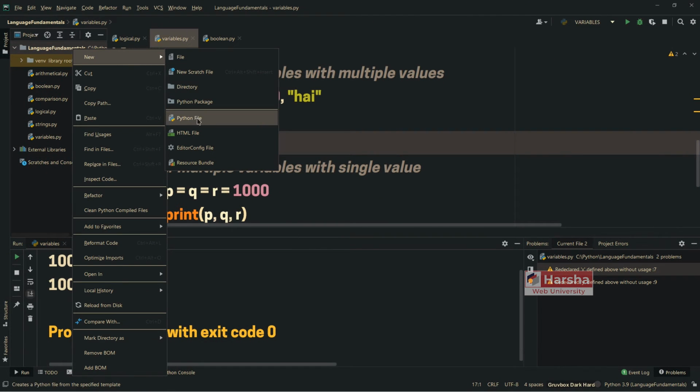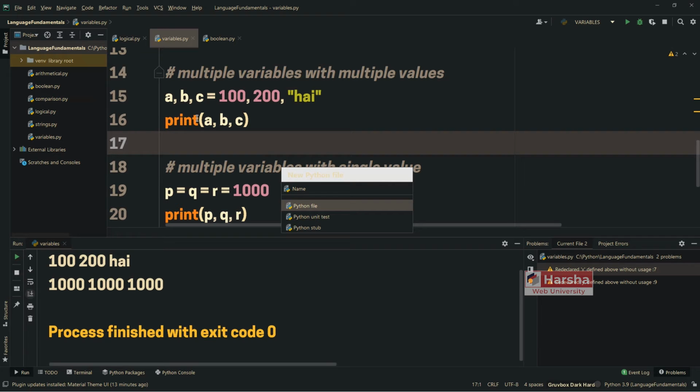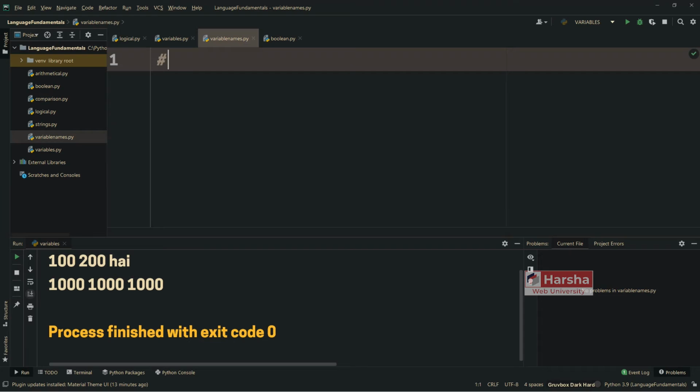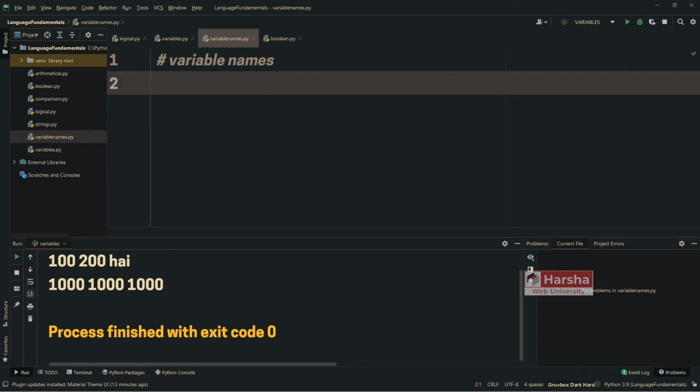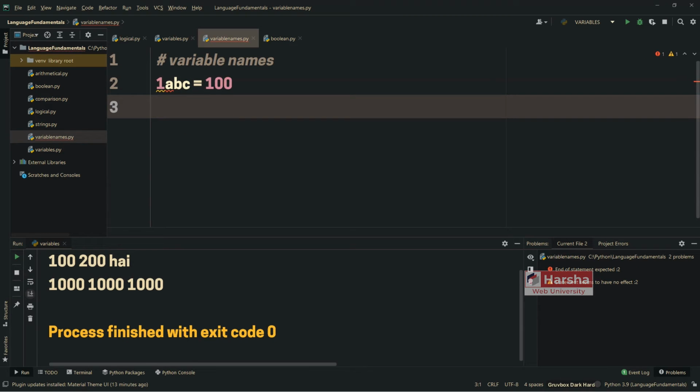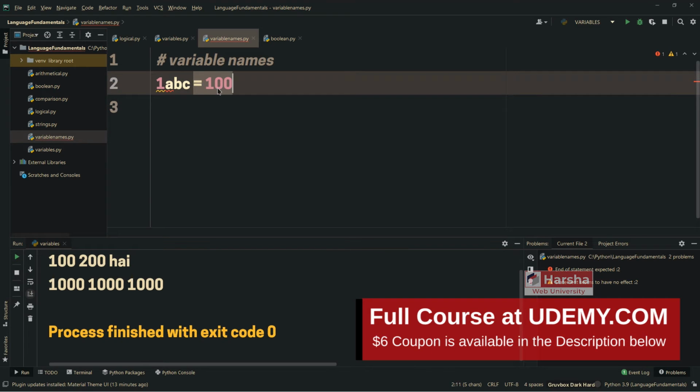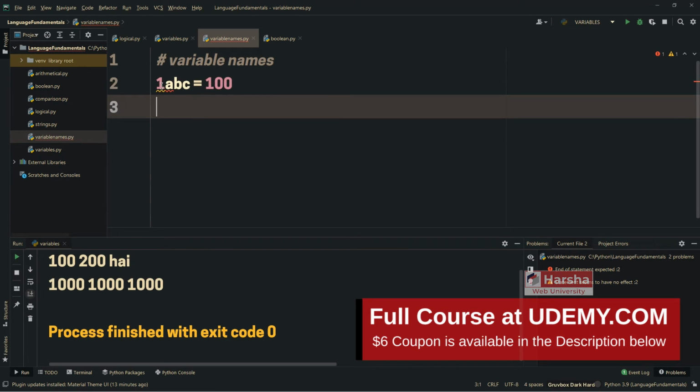Let me create a new Python file, variablenames.py. So can I create a variable that begins with a digit? Absolutely no. Here, ignore this value, it is just some random number. But you cannot begin the variable name with a digit.